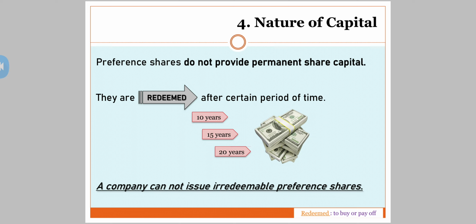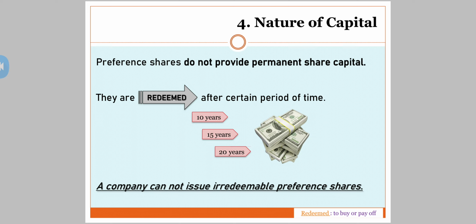Redeemed. The meaning of the word redeemed is to buy back or to pay off. I would pay the money to the preference shareholders and I will get the shares back. When we say they are redeemed after a certain period of time, it may be 10 years, 15 years, 20 years, 25 years or any other number of years, but in the lifetime of the company it has to pay back money to the preference shareholders and get their shares back.